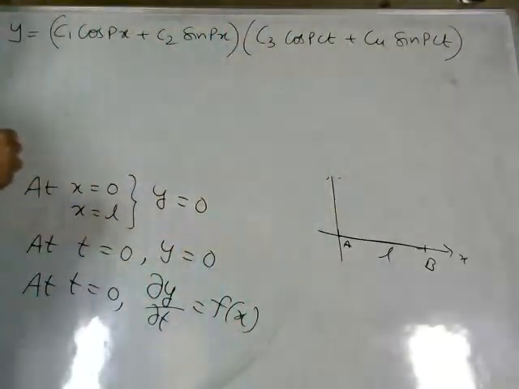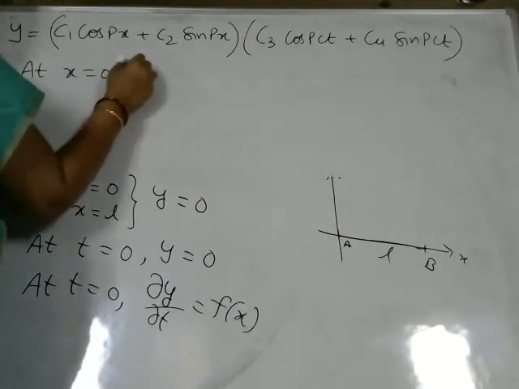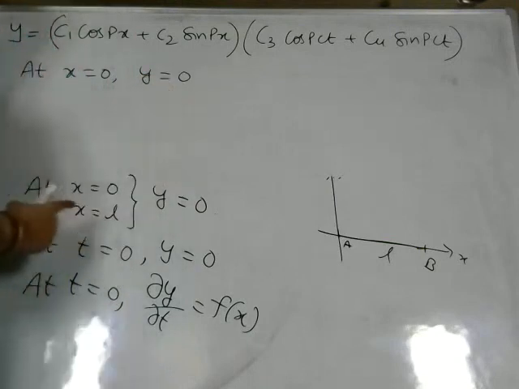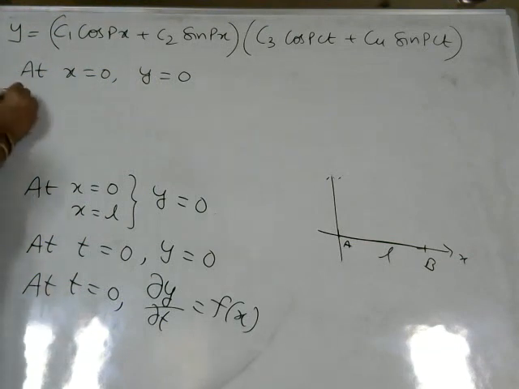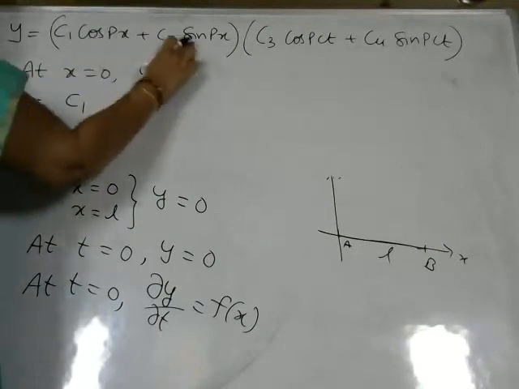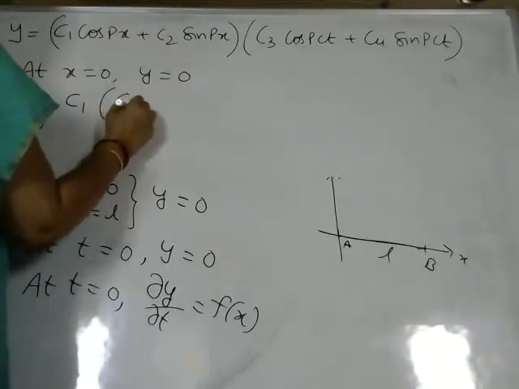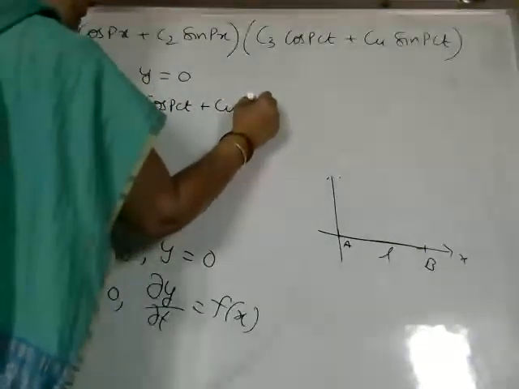What is the first condition we have? At x is equal to 0, the value of y is equal to 0. This condition I am applying here. So at x equal to 0, y equal to 0, if you substitute 0 is equal to C1. We have here cos 0 is 1, sin 0 is 0. So C3 cos pct plus C4 sin pct.